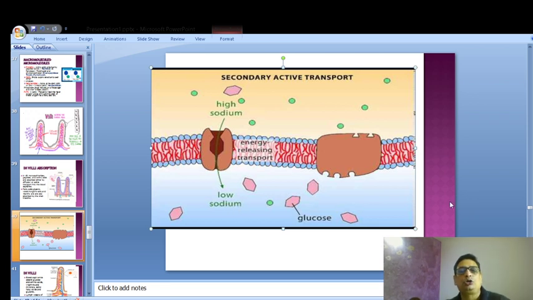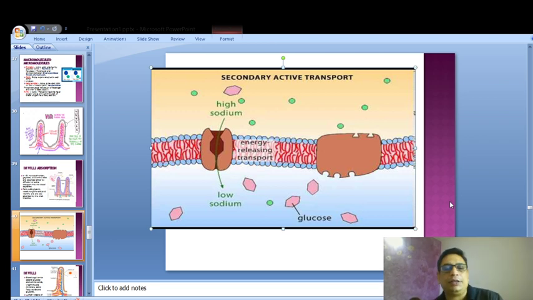High sodium to low sodium means that from the intestinal lumen, sodium enters the enterocyte, the cell of the intestine, for absorbing.